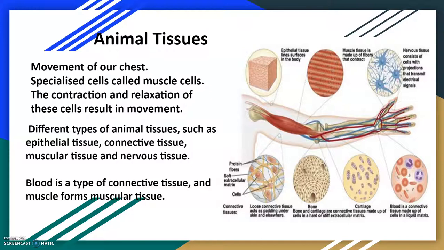Now, on the basis of the functions they perform, we can think of different types of animal tissues such as epithelial, connective, muscular, and nervous. Blood is a type of connective tissue and muscle forms the muscular tissue. So, there are various tissues present in different parts of our body and they get specialized to perform various functions which are required for the normal movement, development, and functioning of an organism.